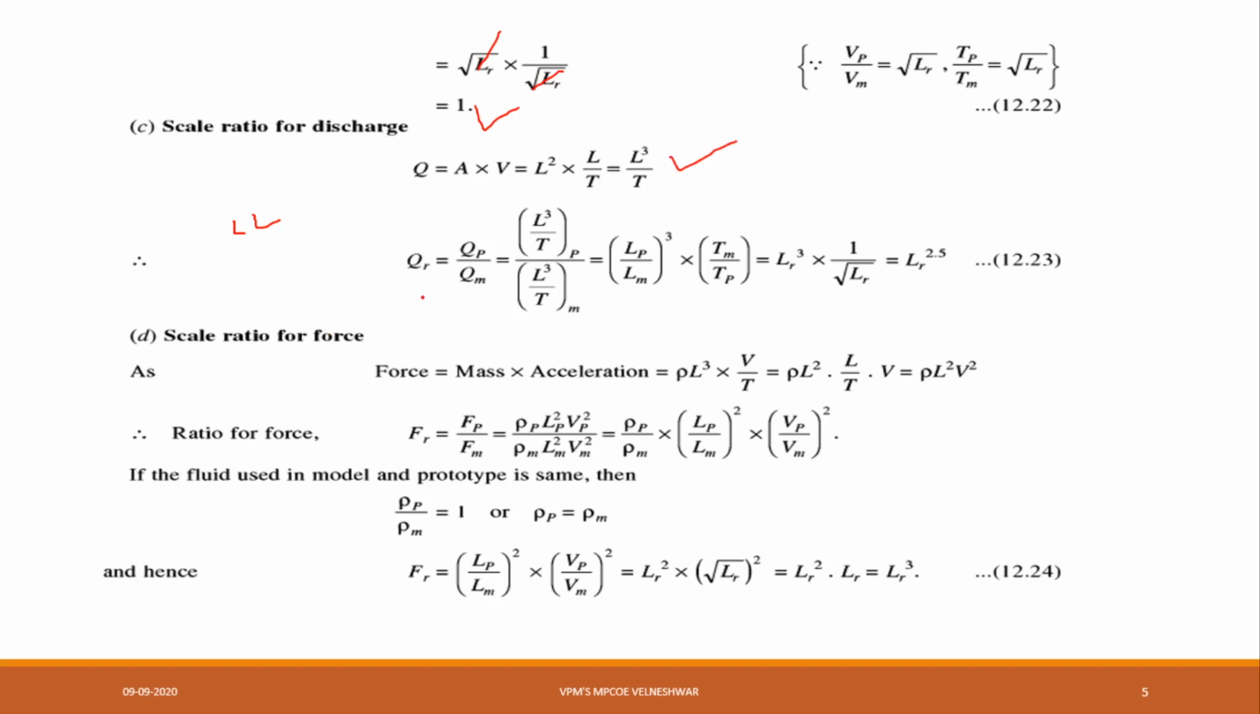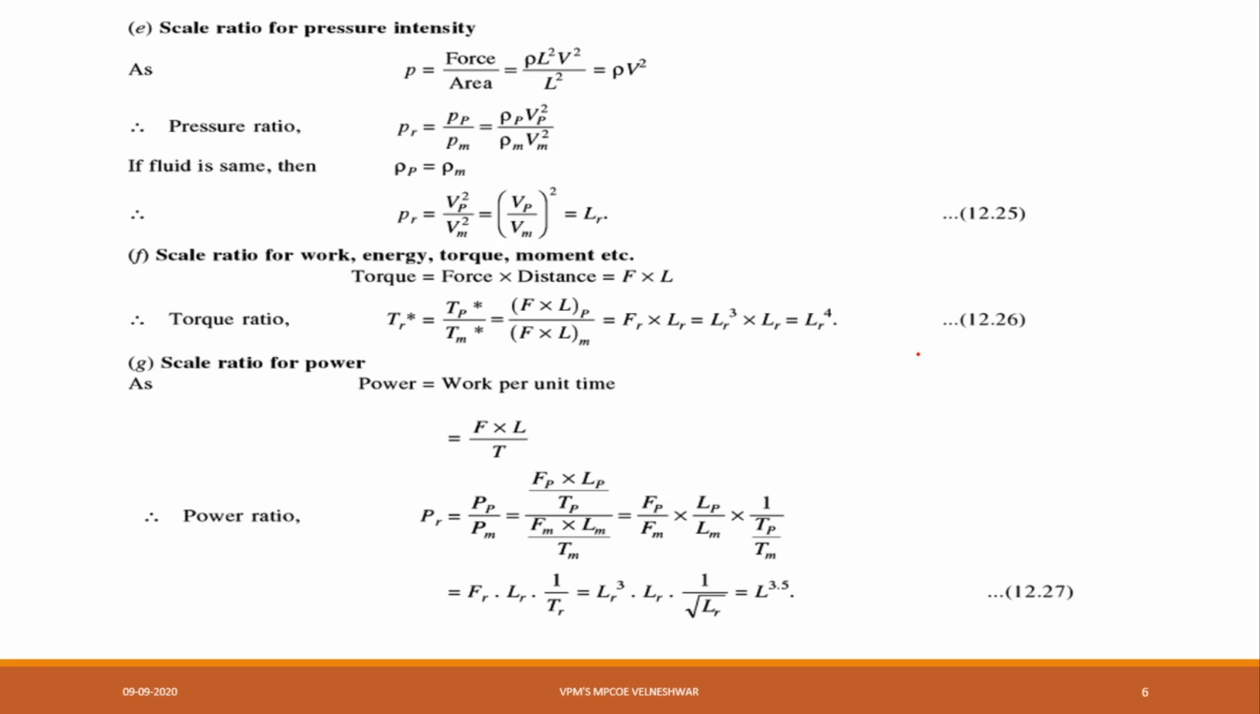Now Qr, the scalar ratio for discharge, is equal to Qp by Qm. Again the same. By calculating all this, I am getting Lr cube into 1 divided by square root of Lr. Again 3 minus 1 by 2, I will get 2.5, that is Lr power 2.5. I am making this equation number 4. Now the scale ratio for force, and next pressure, power and energy, all these we have to calculate.